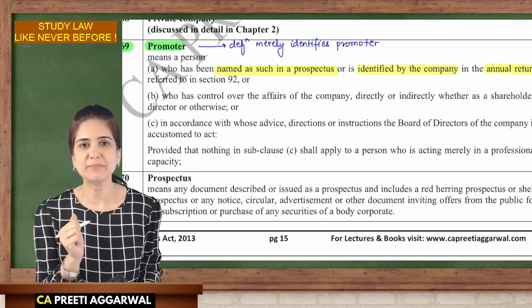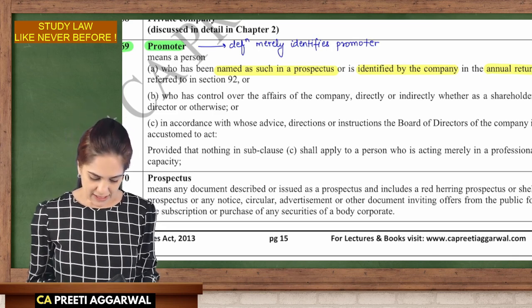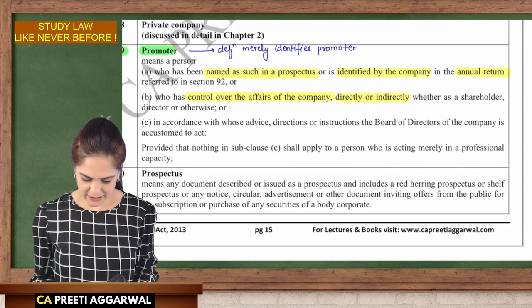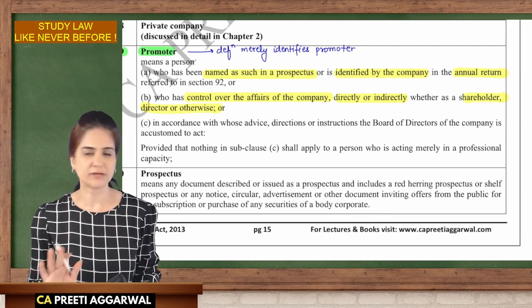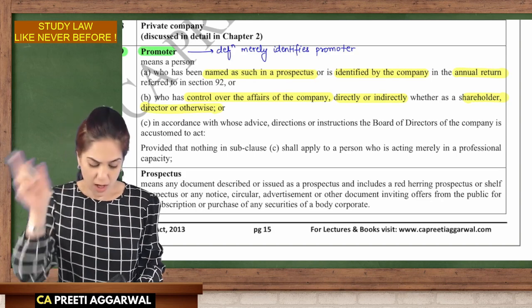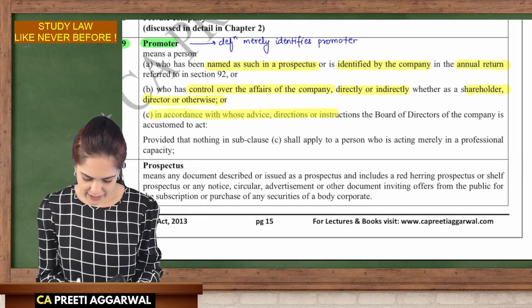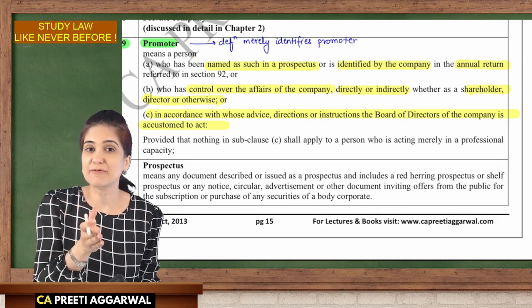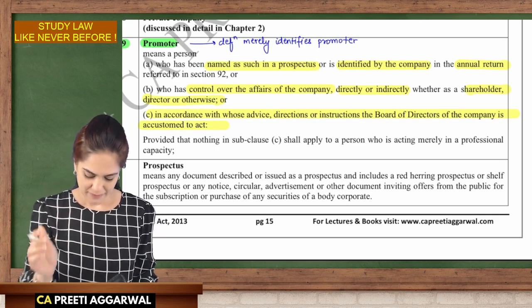Explaining the meaning: he has control over the affairs of the company, either directly or indirectly, as a shareholder, director, or otherwise. He is controlling the company. Or a person in accordance with whose advice, directions, instructions the board is accustomed to act. We just discussed that Guilford Motor Company can be an example.